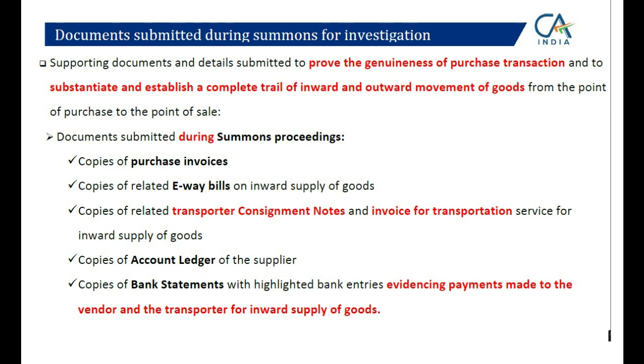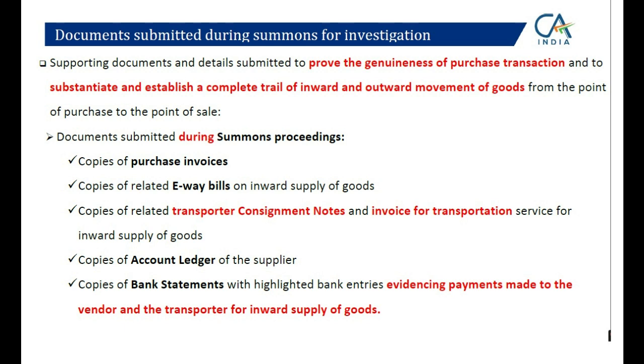They are saying that we have to ensure that we generate or establish a proper trail of movement of goods from the premises of the supplier in Noida to my premises, then further to the customer premises. If I am able to do all of that, then there is no question of any fake invoice. Please try to understand the extremely important concept that a supplier may have issued fake invoices to 50 people. I am not one of those 50 people. Investigation is in respect of a transaction, not in respect of a supplier, for me. It is a very important concept. So even if he has done fake invoicing, if in my case he has not, then I can prove it and I can get out of it.